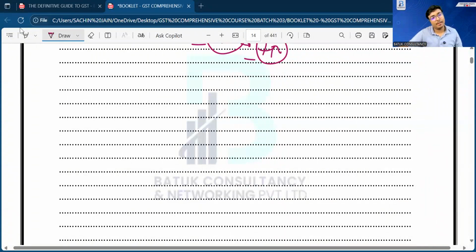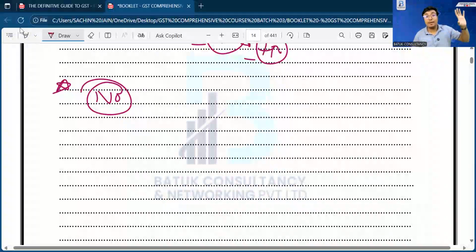Now, sir, in case of reverse charge mechanism, the recipient is making the payment of taxes to the government, but prima facie that liability was of the supplier. So the payment made by the recipient to the government and the taxable value declared by the recipient, will the same be included in the turnover of the recipient? No, not at all. That will not be included in the turnover of the recipient.